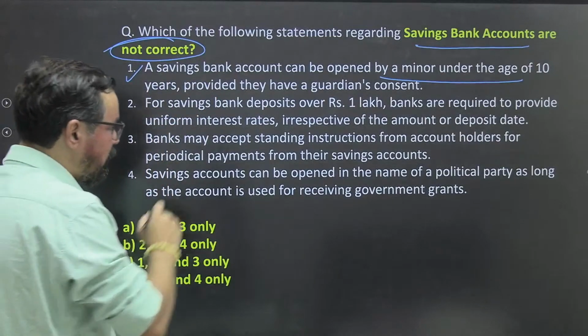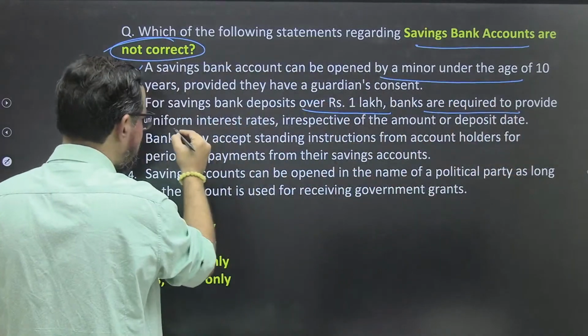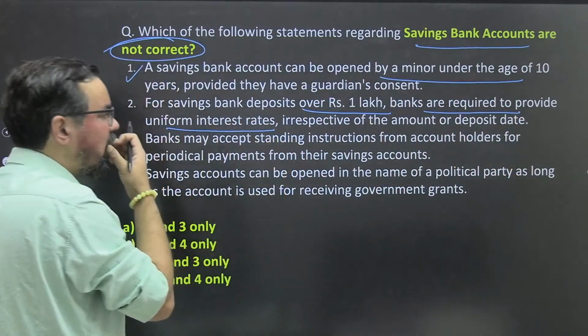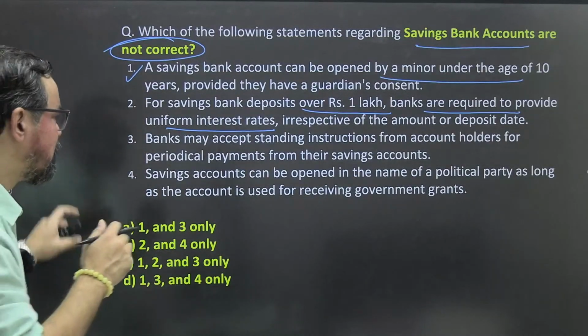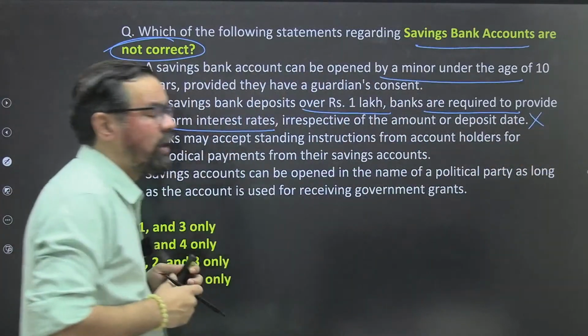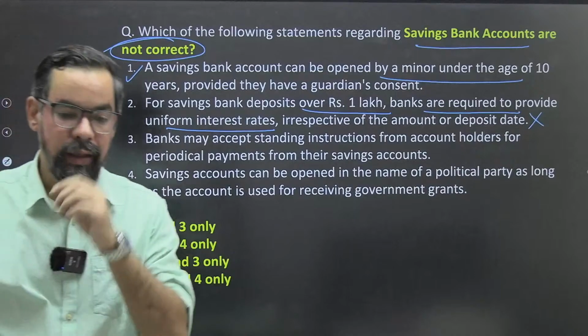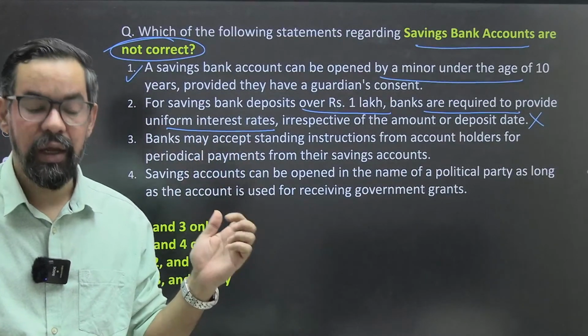For a saving bank account over 1 lakh, banks are required to provide a uniform interest rate irrespective of amount or deposit date. This is wrong. Banks can decide their own interest rate for that particular one, and it can be different from the universal rate.